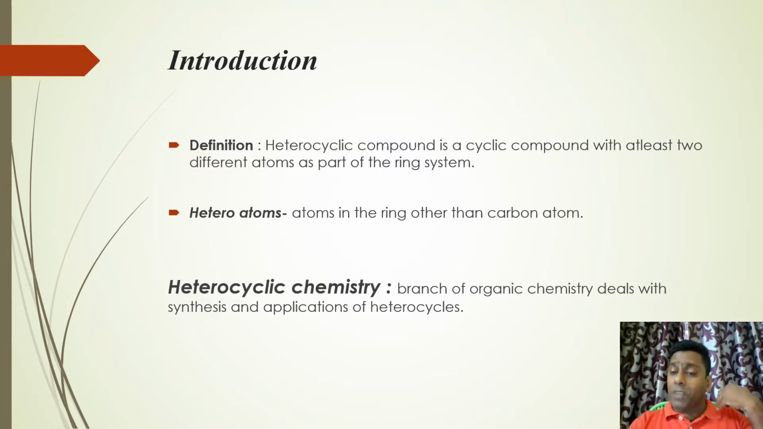Okay. And what are the commonly appearing heteroatoms in heterocyclic compounds? They are oxygen, nitrogen, sulfur, phosphorus, and silicon. These are the commonly appearing heteroatoms in heterocyclic compounds. But as far as pharmaceutical chemistry or medicinal chemistry is concerned, we mainly concentrate on those heterocyclic compounds which have oxygen, nitrogen, and sulfur as their integral parts. Okay, right.